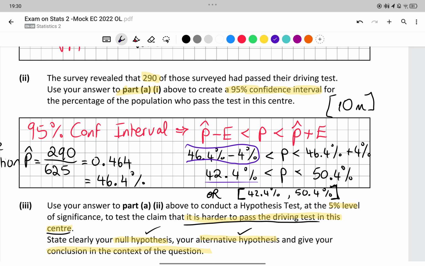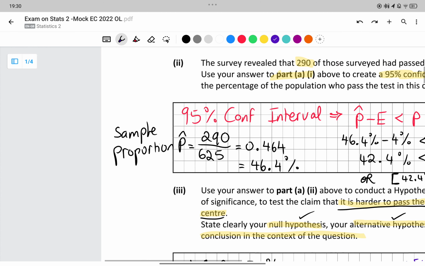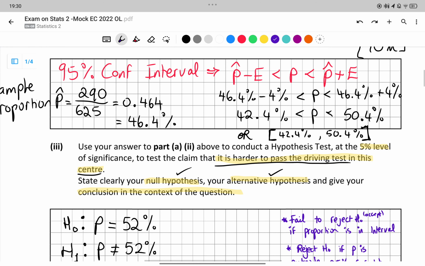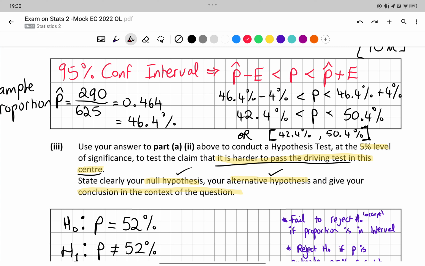I get 42.4, and I do the same for the other side. And then you can say, I'm 95% confident the true proportion is inside that interval. I'm 95% confident that the pass rate is between 42.4 and 50.4. And I have an alternative method of doing it here, where you do it in a bracket.